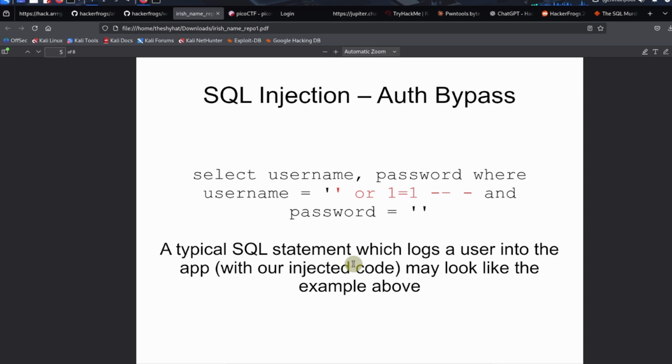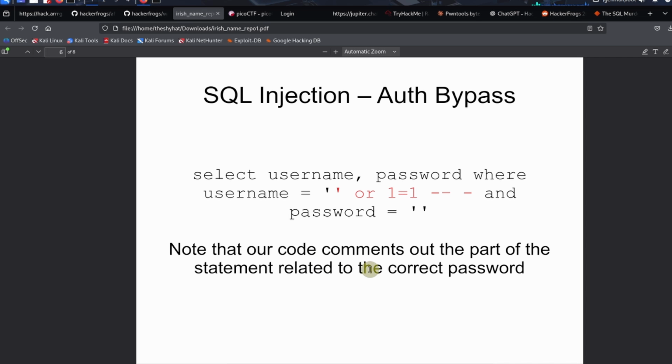So a typical SQL statement which logs a user into the application, with our injected code in the middle of it, may look like the example above. Select username, password where username equals something and password equals something. If we ignore the injected code here, what this is doing is looking for a true match. So the username, the shy hat, has a password HackerFrogs. If these two username and password pairs exist in the database, then it'll come back true and it'll log you into the application.